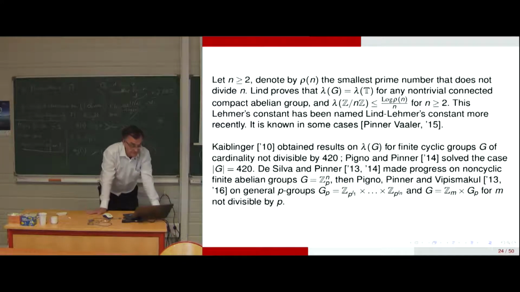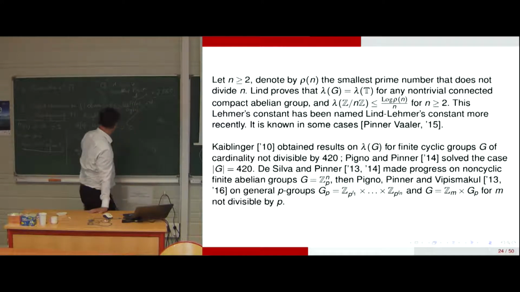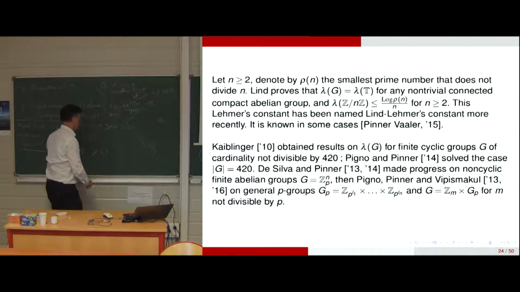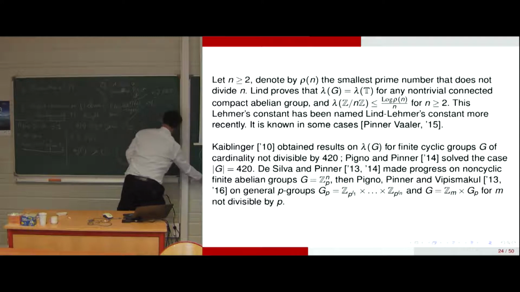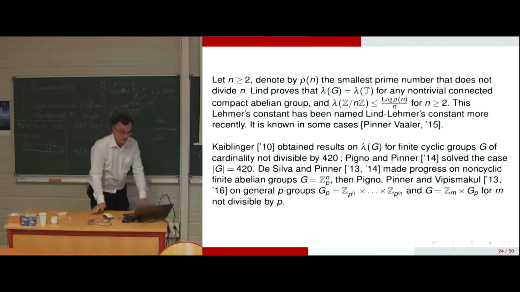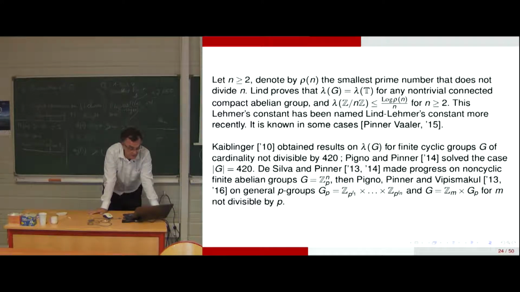So there are results in this context for other groups than the unit circle. So that's T. So now that's G, with n greater than 2. So we denote by rho of n the smallest prime number that does not divide n.